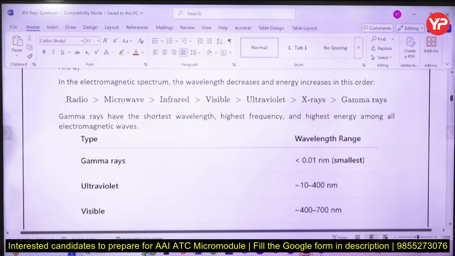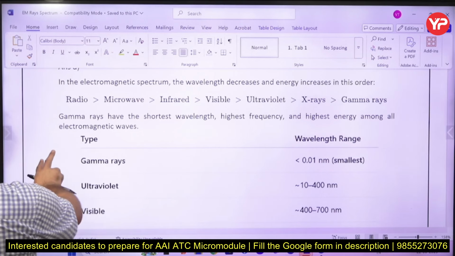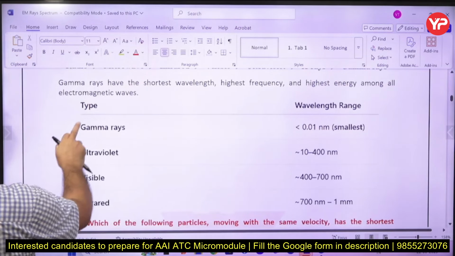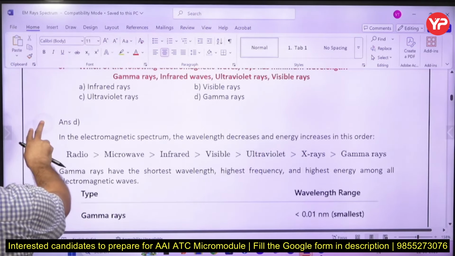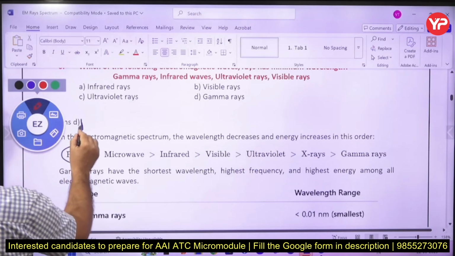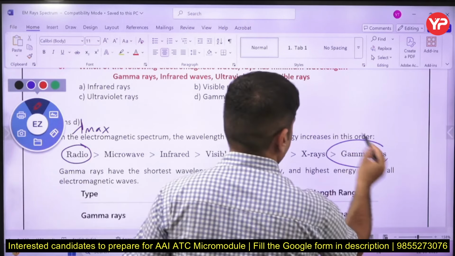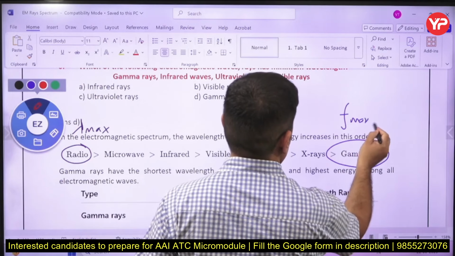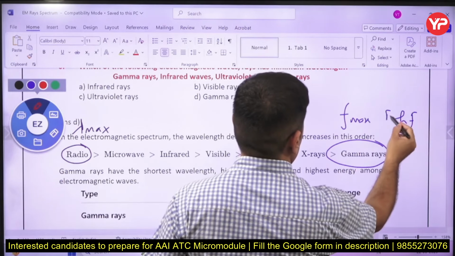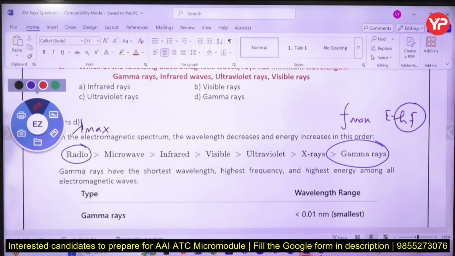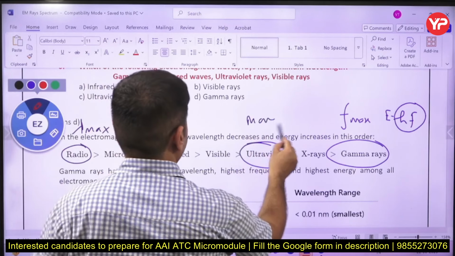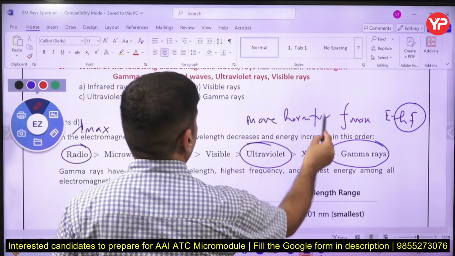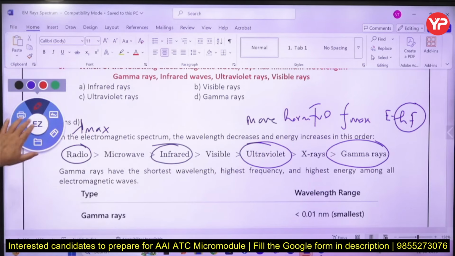Maximum energy, right? Maximum wavelength, maximum frequency. So radio has what? Radio has maximum wavelength. Gamma has what? Maximum frequency, and energy is proportional to frequency. So maximum frequency, maximum harmful. So ultraviolet is more harmful compared to infrared. That is what you should know.